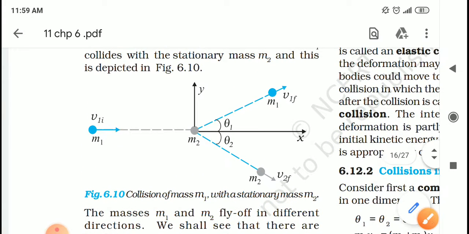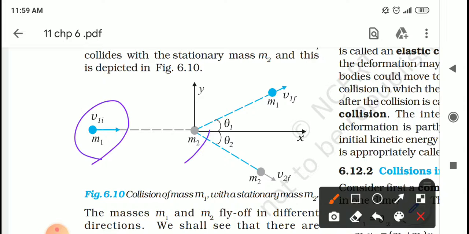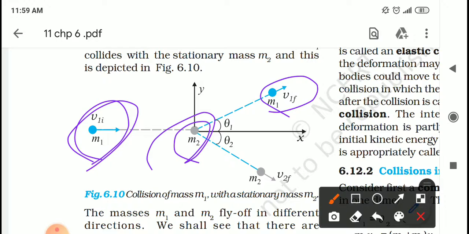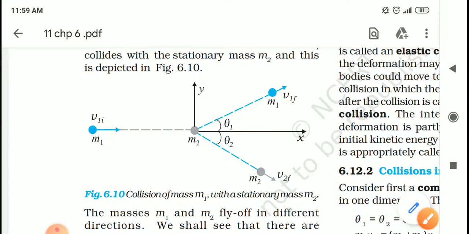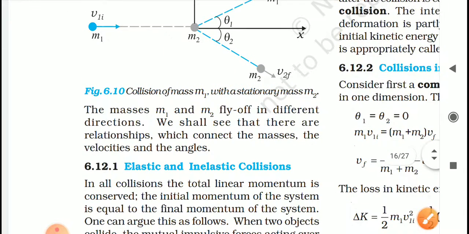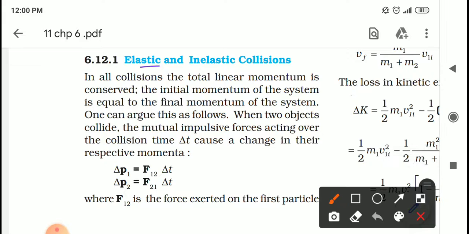Students, in the problem of collision, normally the velocities before the collision and the masses of the colliding bodies are known. The unknown quantities are the velocities after the collision and the directions in which they fly off. We can find the unknown quantities in terms of the known quantities by making use of the law of conservation of momentum and the law of conservation of energy. First, we shall talk about elastic and inelastic collisions. Later on, we will also discuss special cases.